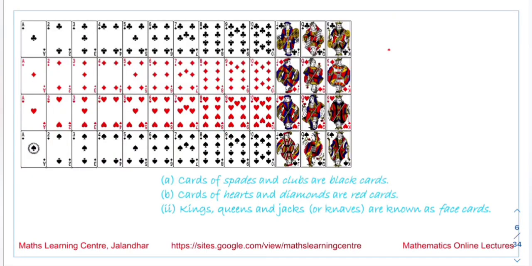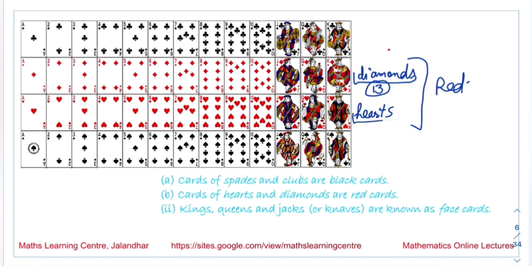The 4 types of cards that we have are spades and clubs, hearts and diamonds. These are the hearts, these are the diamonds, and these two are of red color. So how many diamond cards are there? 13. How many hearts are there? 13. How many red cards are there? It is 26.